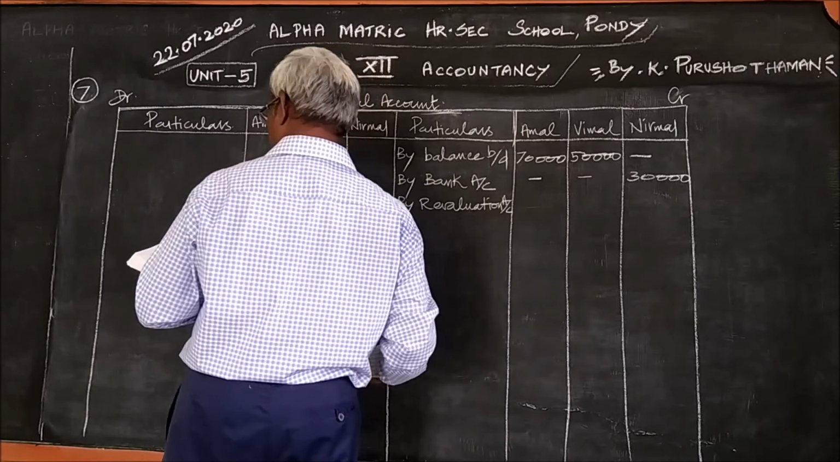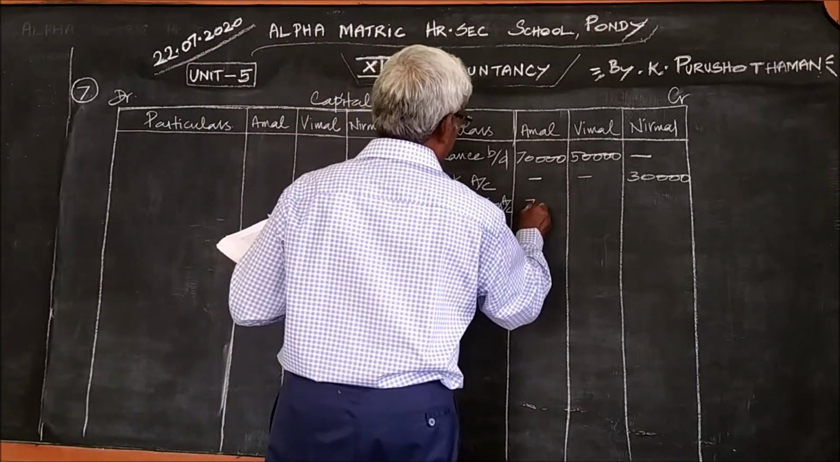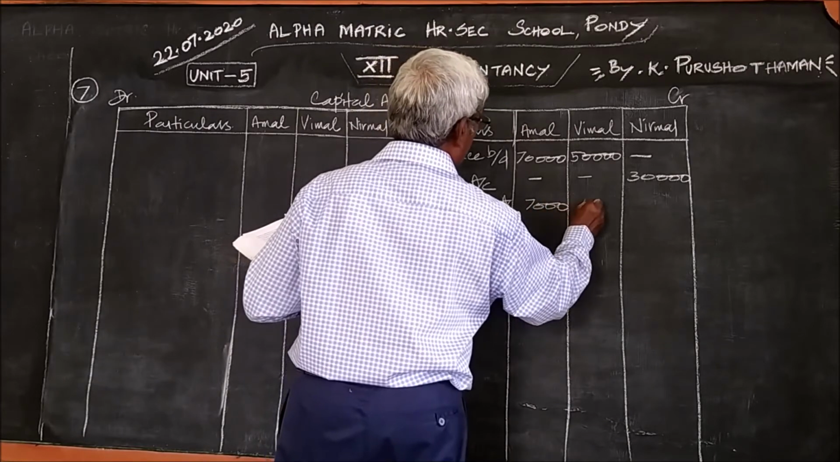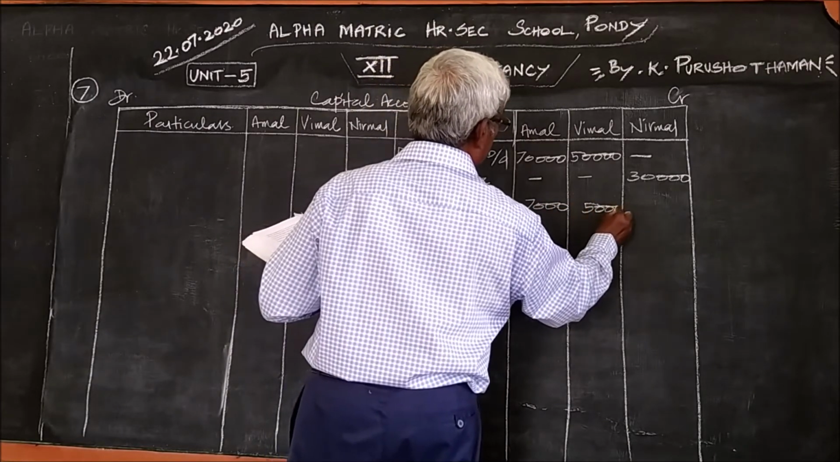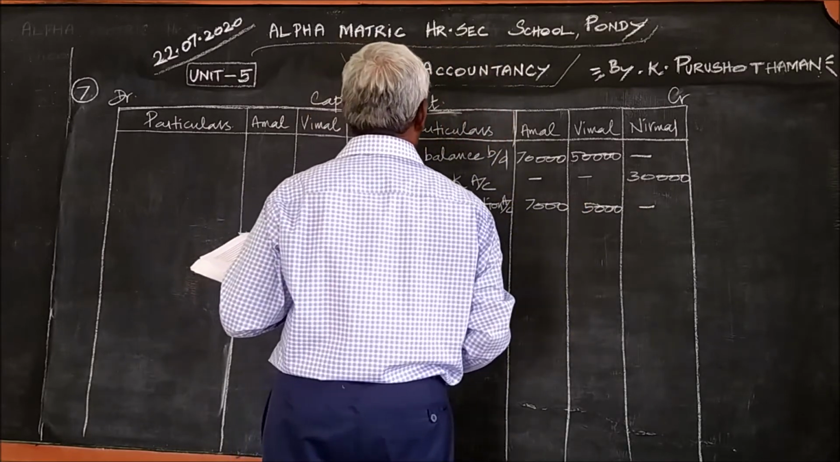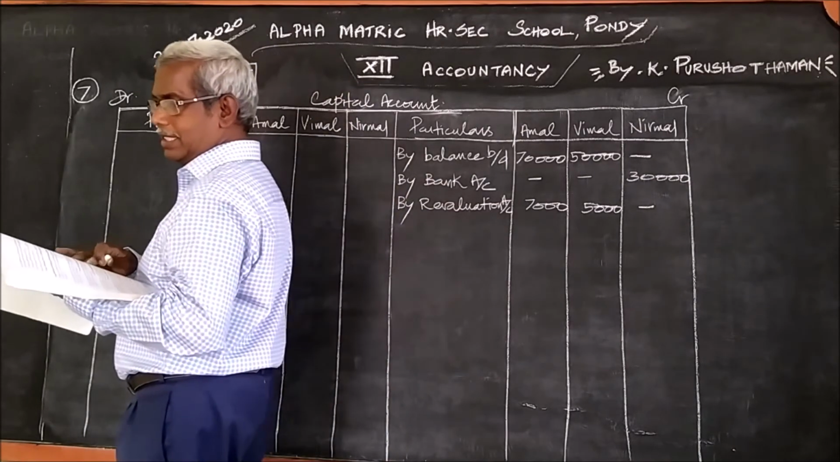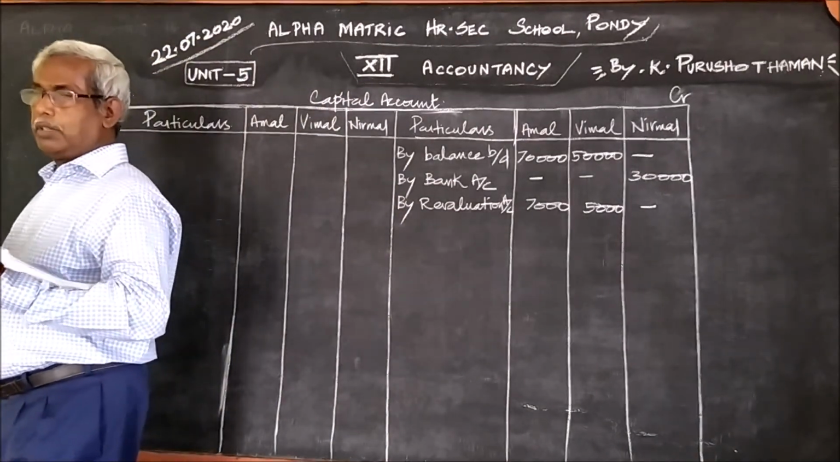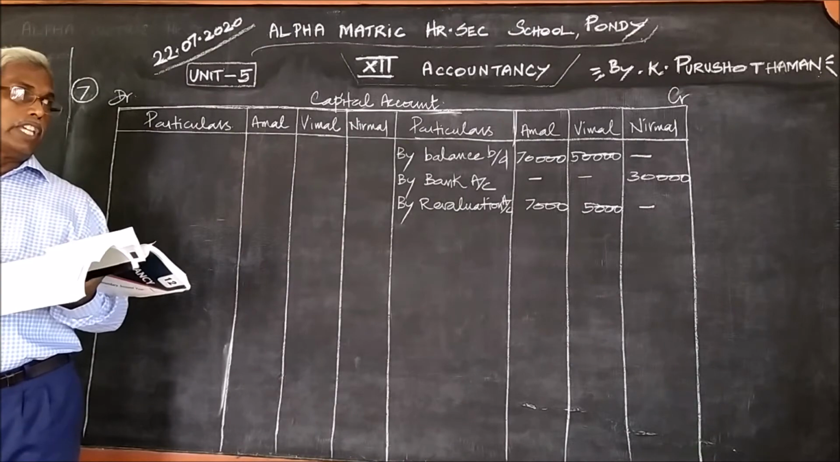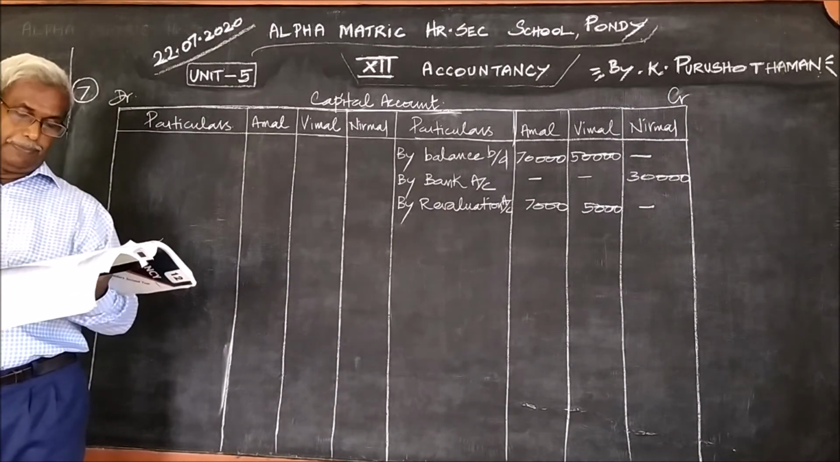Revaluation account. Revaluation profit we have seen already: 7,000, 5,000, only for the existing partners, not for the new partner. Up to this we have seen in the previous problem. Now we are going to see some more additional items here.